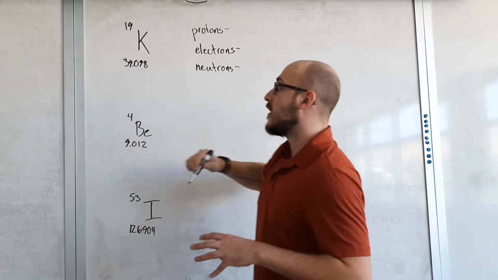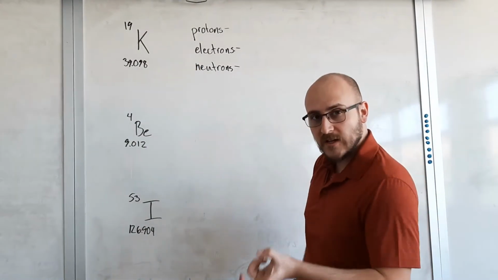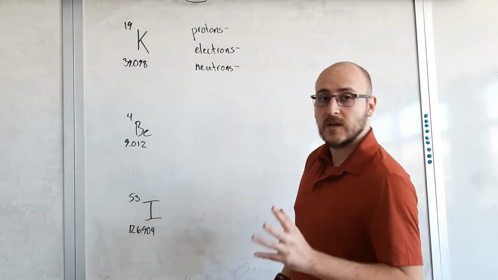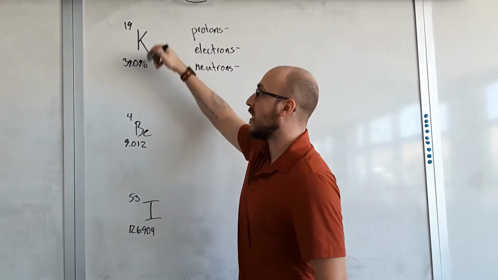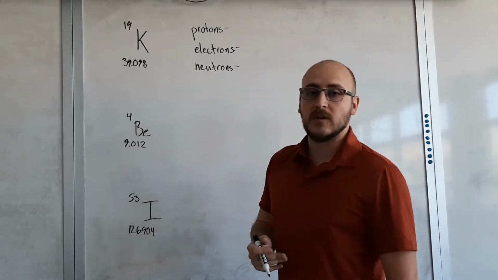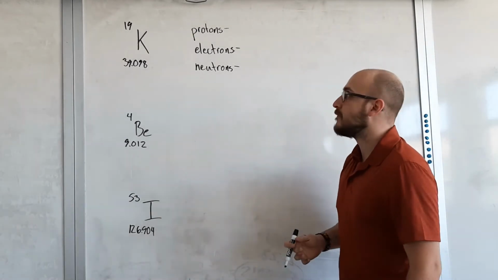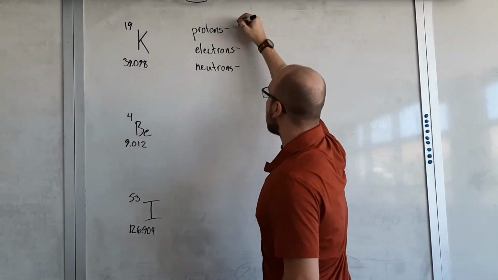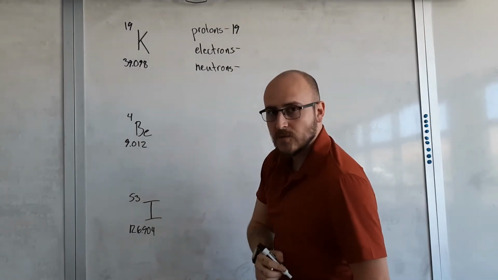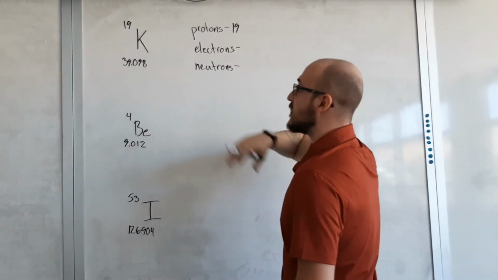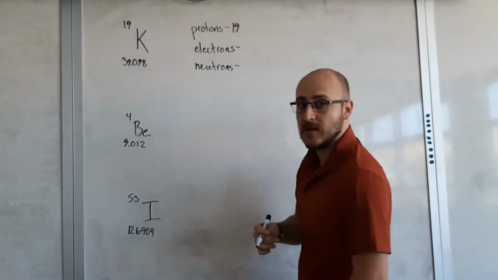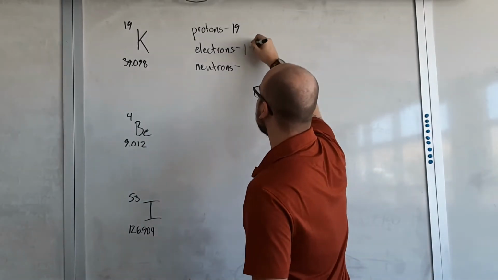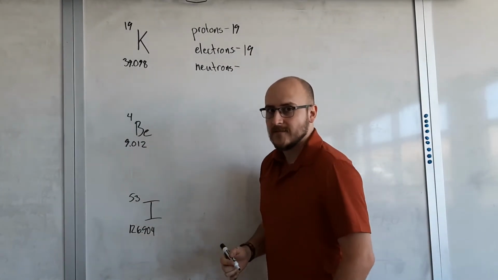Remember, the atomic number is the numerically smaller number. If you're looking at a different periodic table, these numbers may get switched, but you're still going to be looking for the small number. So protons, atomic number, we have 19 protons. If this thing is neutral, that means we have the same amount of electrons and protons, so our electrons would also be 19.